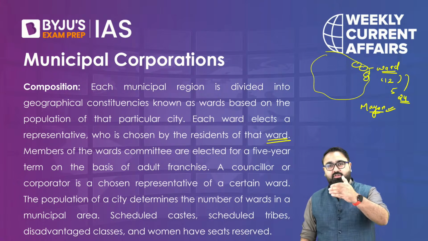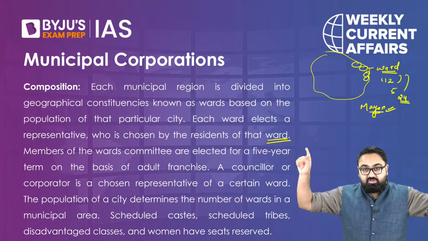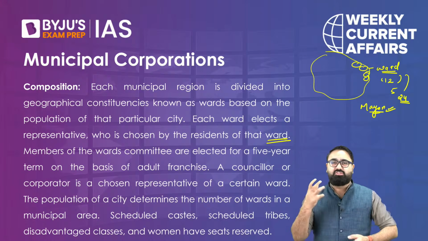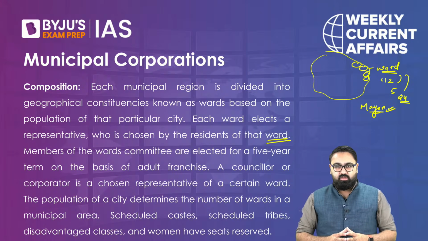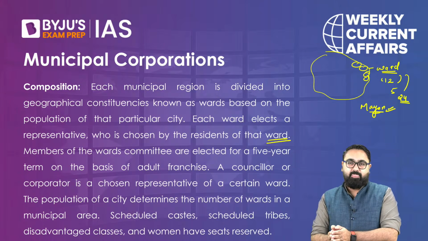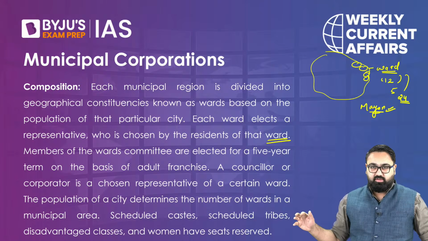They only voted for their members of municipal corporations, called the councillors. Now the councillors will decide amongst themselves who will become the mayor, just like the Prime Minister or Chief Minister is elected. So there is indirect election of the mayor, which will happen in Delhi. And there is direct election of the mayor as well, which happens in different states altogether.